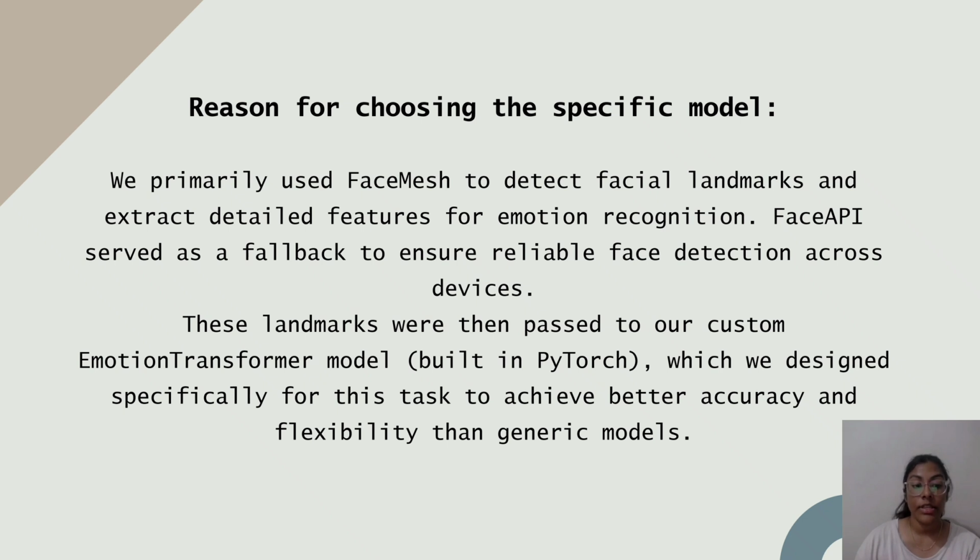For emotion recognition, we used facial landmarks as primary input. These were extracted using a custom implementation based on face mesh, which allowed us to capture detailed facial features. To ensure broader device support, Face API was included as a fallback in case of browser or hardware limitations. The landmark data is passed to a custom transformer based model developed using PyTorch. This model was designed specifically for our use case, allowing us to control the architecture and training process to suit real time emotion detection. The choice of a transformer architecture enabled us to model temporal patterns in facial expressions more effectively, which is essential in dynamic, interactive applications.